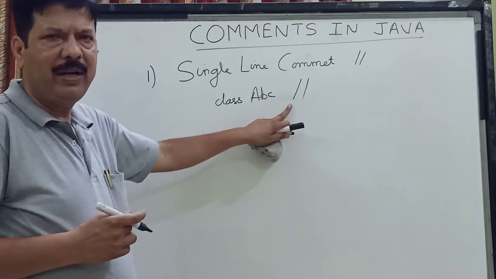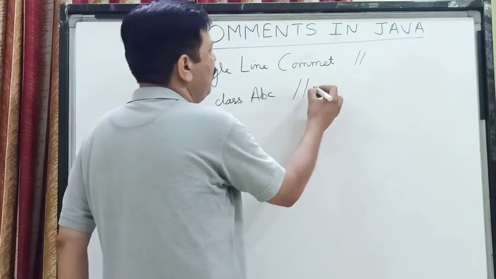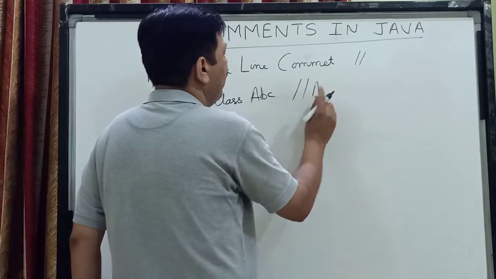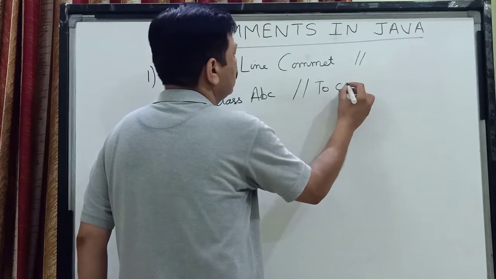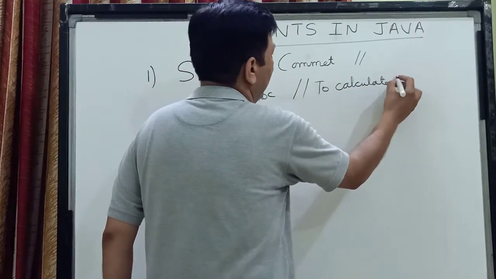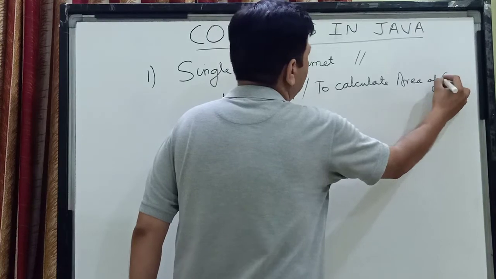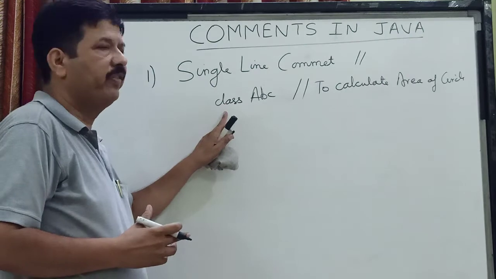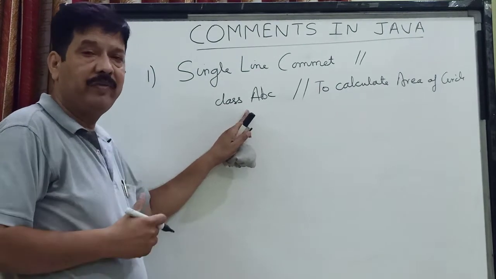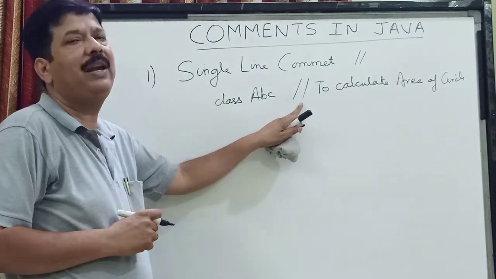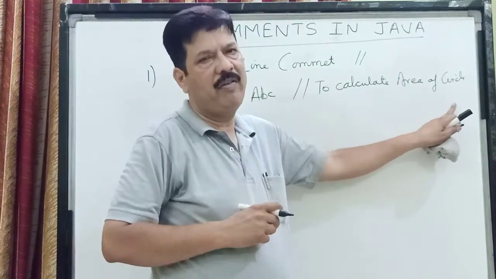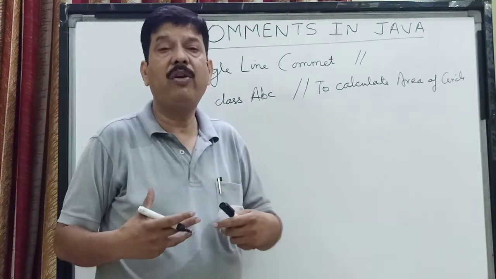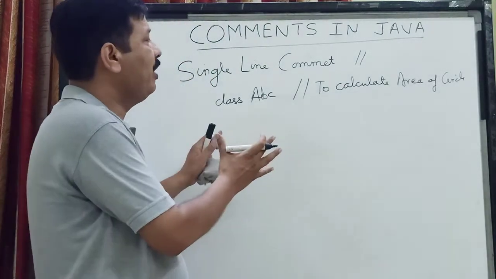That is a single line comment, and I can write anything. Say I am doing this program to calculate area of circle. So I can write over here, to calculate area of circle. Now when the computer is going to execute this, it is going to execute class ABC, which is the part of the Java program. But after seeing this comment line, it is going to ignore anything written here. Whatever you have written here is for the programmer or for the layperson.